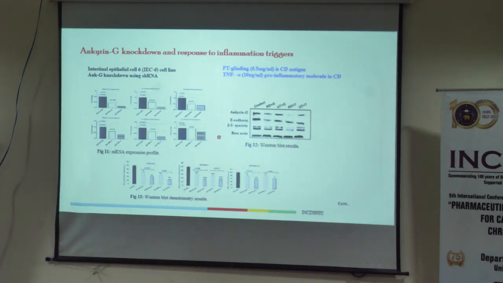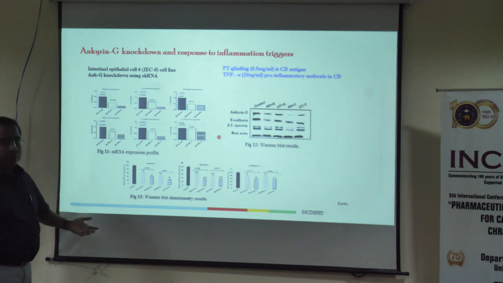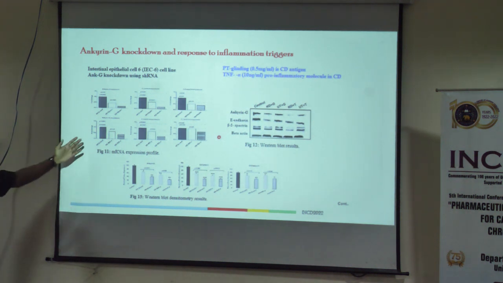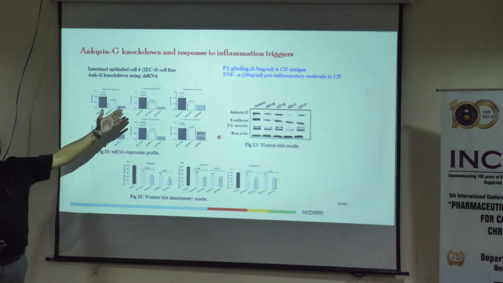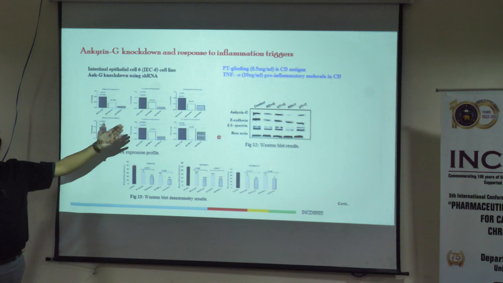So basically what we found is that PT gliadin and TNF-alpha both downregulate ANKG and E-cadherin, not beta spectrin. But when we silence ANKG, the downregulation is significant. So that means individual subjects who have a mutation in the promoter sequence that leads to downregulation of ANKG are more susceptible to reacting against gliadin and upregulation of TNF-alpha.